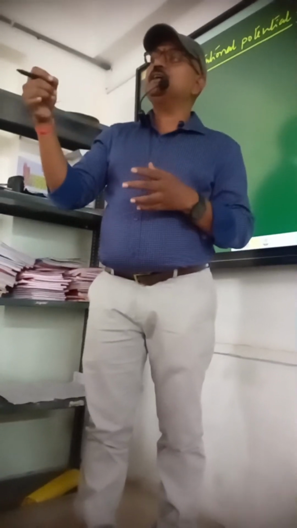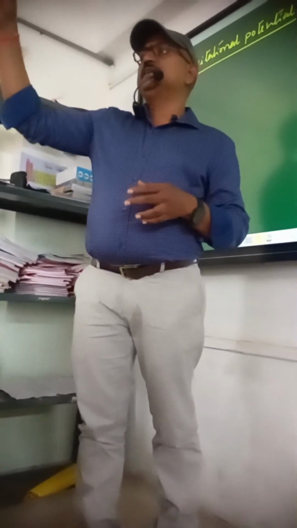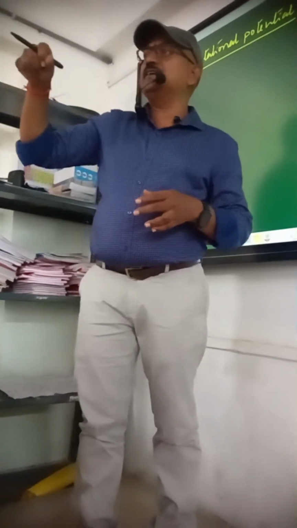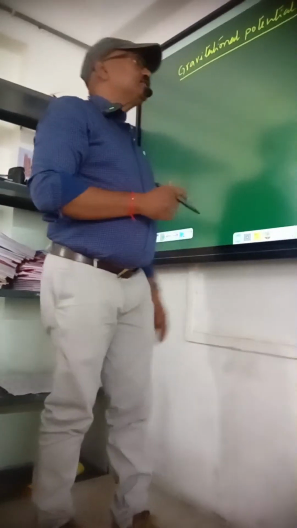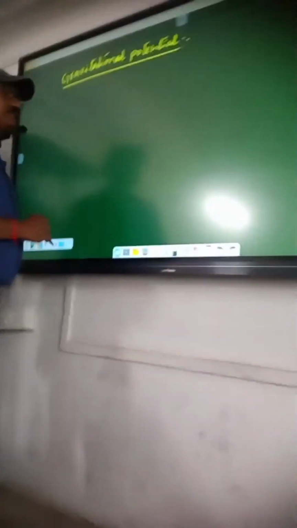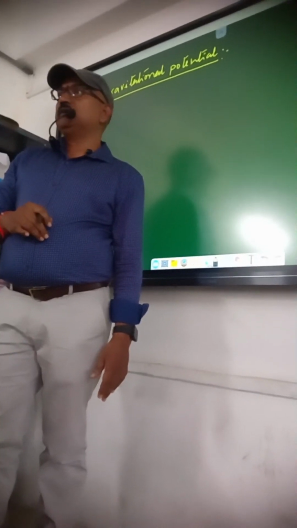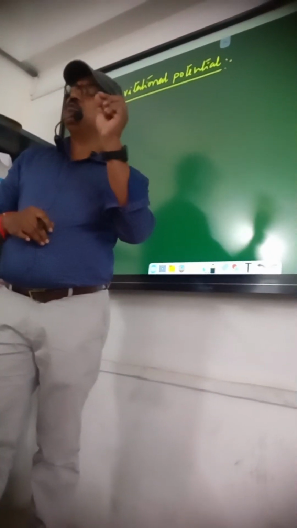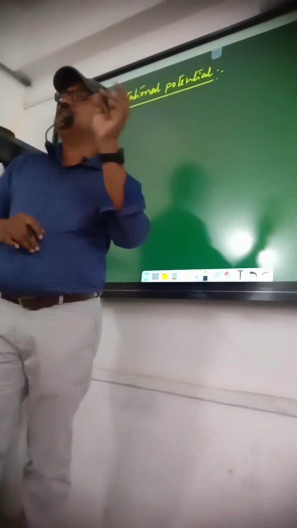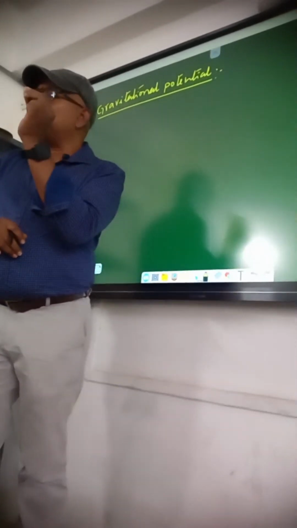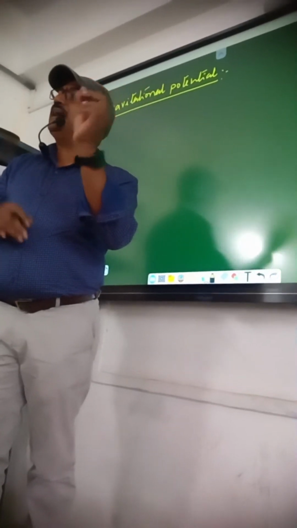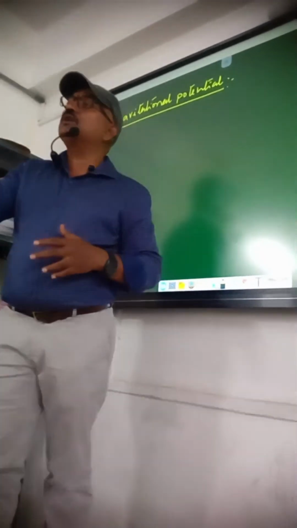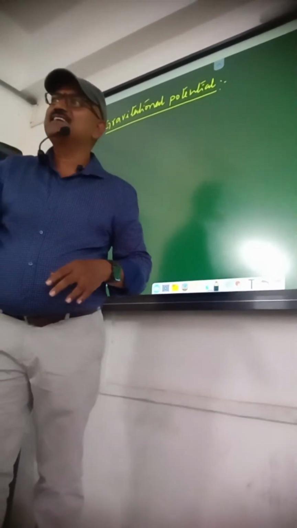Which force is doing this work? External force. Means what? We have to do work in bringing a unit mass from infinity to a point. So it must be moved with constant velocity. Slowly you have to move it with constant speed. There should not be any acceleration. Slowly you have to balance it, because there should not be any net force acting on it.